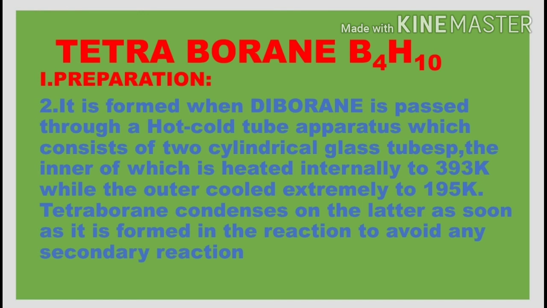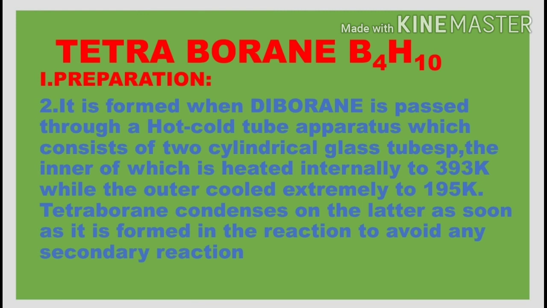This hot cold tube apparatus contains two cylindrical glass tubes in it. The inner glass tube is heated internally up to 393 Kelvin temperature, while the outer tube is cooled up to the 195 Kelvin temperature.